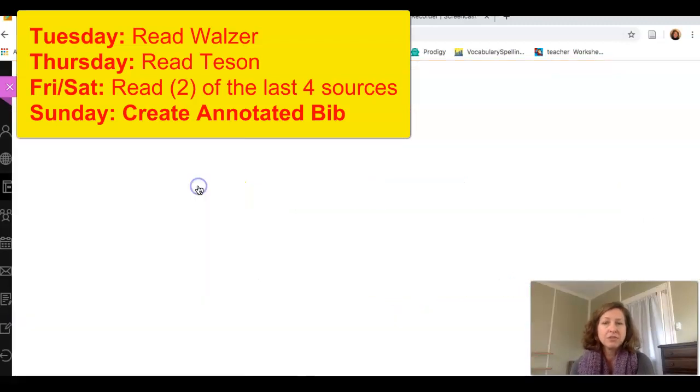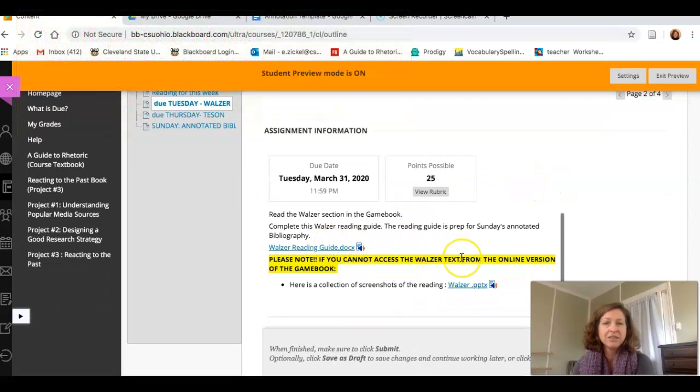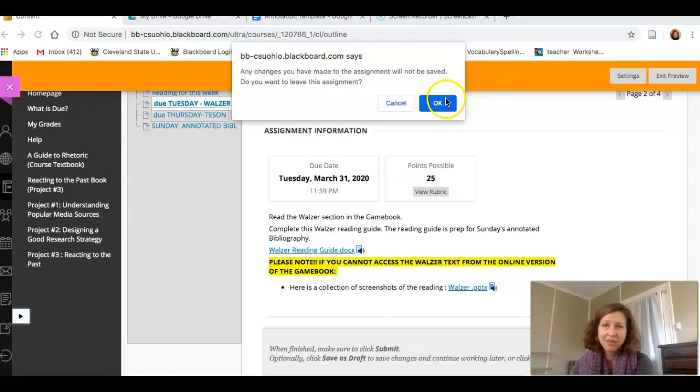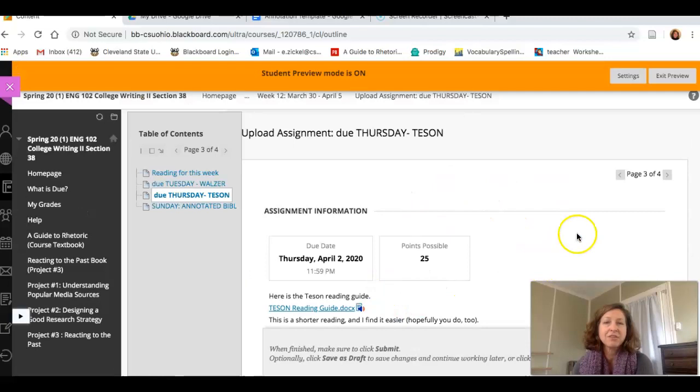If you click onto the Tuesday assignment, you will see that there is the reading guide. You need to fill it out and then submit. If you click on Thursday, it's the same thing. We're going to read Tesson. There's going to be another reading guide that you have to fill out and submit.